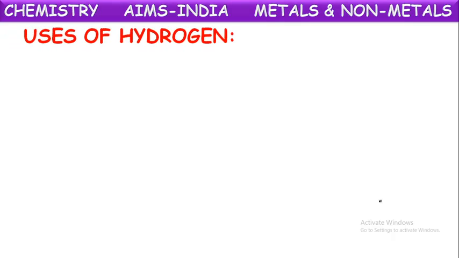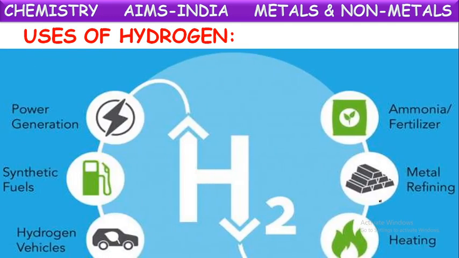Let us see one more element, hydrogen. Yes, even hydrogen has many uses. Hydrogen gas is used in power generation. In the generation of electricity also, hydrogen is used nowadays. And in some synthetic fuels. Generally, we get fuels from petroleum and natural gas, but some chemical fuels are produced nowadays synthetically in the laboratory. In those reactions also, they use this hydrogen gas.